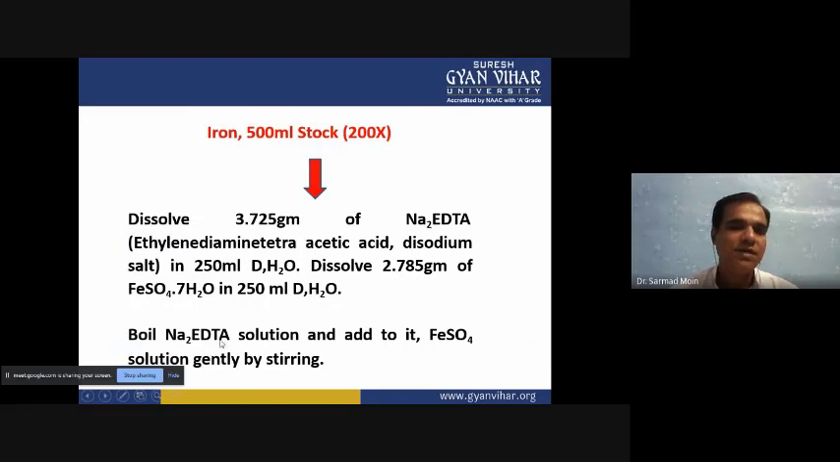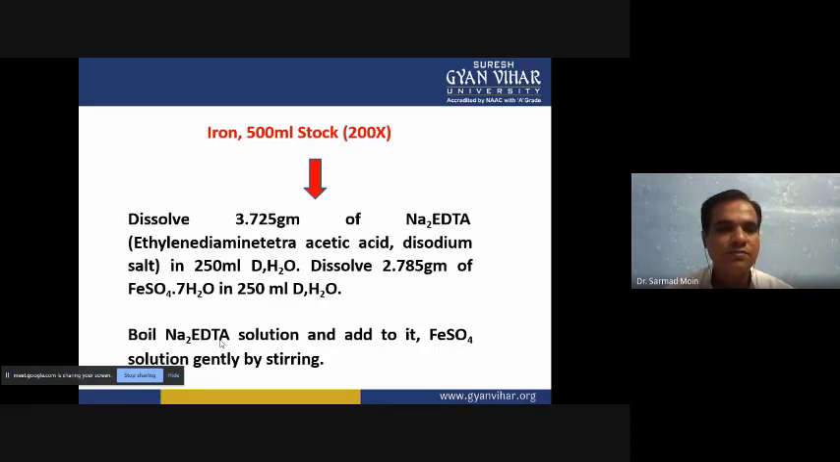Then iron separately we have to prepare as a stock solution. Iron is a major salt, but we are not preparing it in the major salt solution, because when we dissolve iron in the major salt stocks, it will make a precipitate, and it will disturb the media formation. So iron always we have to prepare separately.